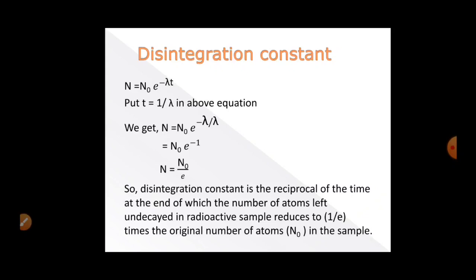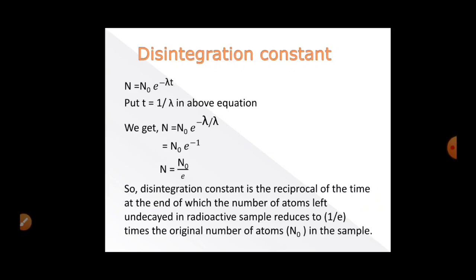So the disintegration constant is the reciprocal of the time during which the number of atoms left undecayed, N equal to N naught by e, is 1 by e times the original number of atoms present in the sample.